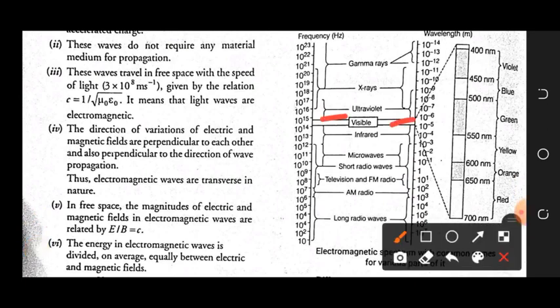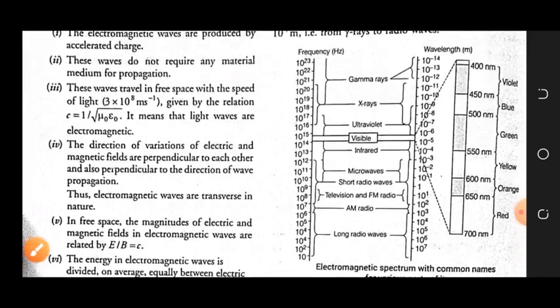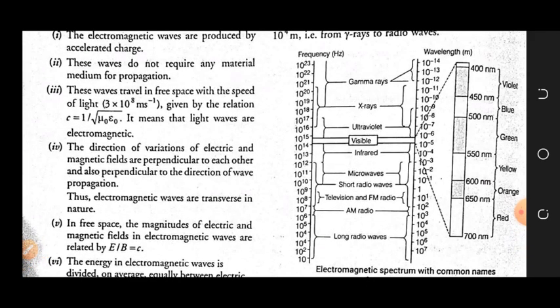Visible light, its division into the seven colors, that is the VIBGYOR system, is also given. And for every color, the wavelength is given. Like for violet color, you can see it started from 400 nanometer, then blue, green, yellow, orange, red, and all of this is given here. So that is, I think, clear, and you can keep this diagram with you for better understanding.